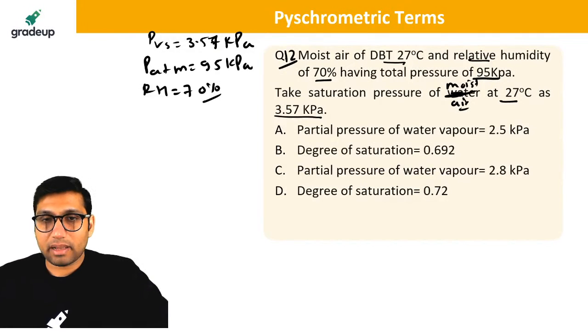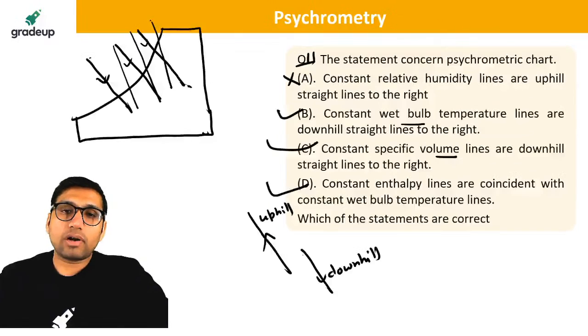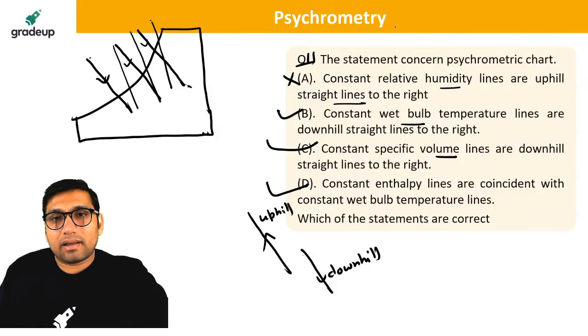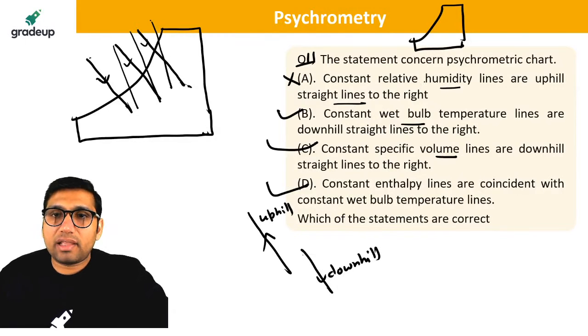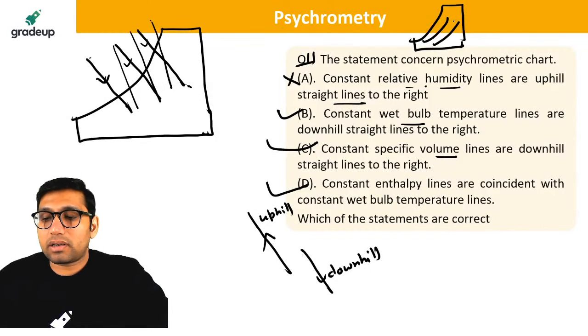What is the meaning of right and left? A is not correct, my dear. Constant relative humidity lines are uphill straight lines. They are not uphill. Have you seen that the relative humidity lines are straight lines? They are curved lines. They are not straight. So A is not correct.